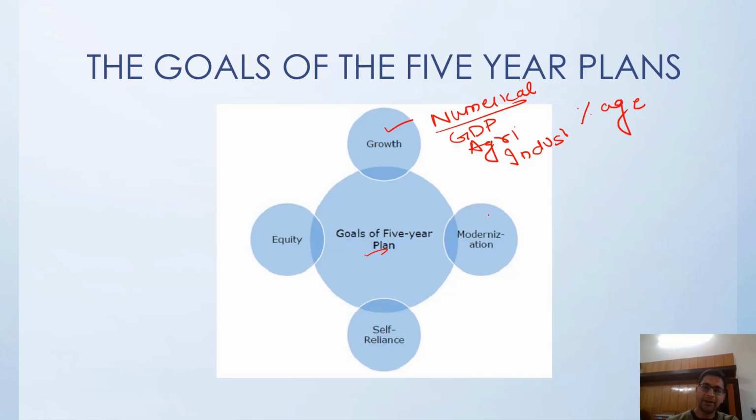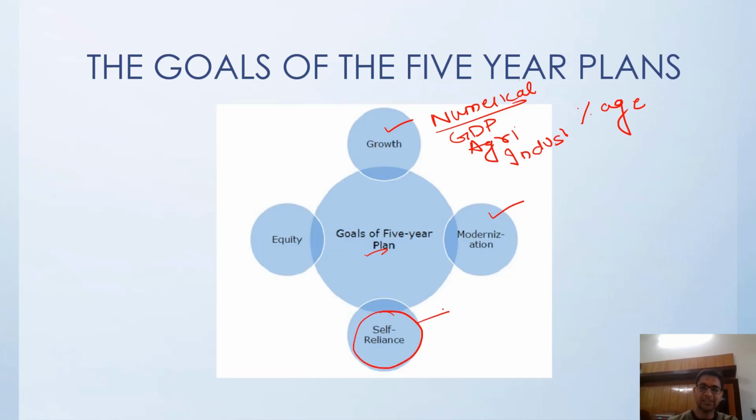Then slowly we have to modernize. Whatever industry we had during the British time, we have to change the obsolete technologies and bring modernization to those industries. Then self-reliance.